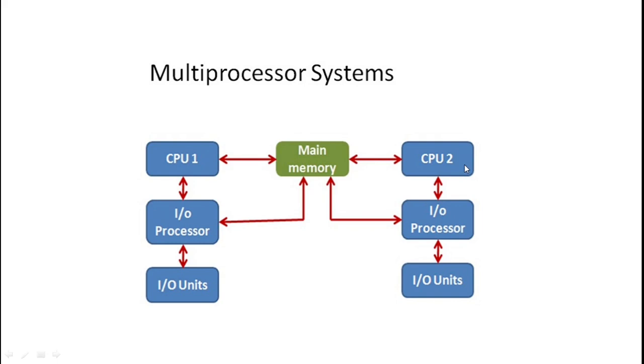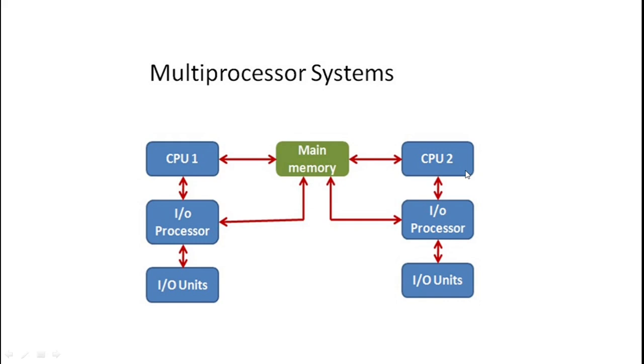Suppose we add two more CPUs, so we are running with a total of 4 CPUs. This is known as a quad core system. Get it? At a time we are able to execute 4 processes. By increasing the number of CPUs, we can execute a number of processes in parallel. And it is easier to add one more CPU than to bear the cost of implementing a new system.